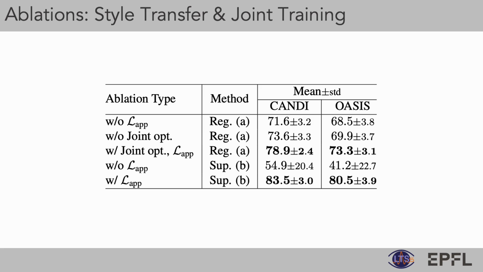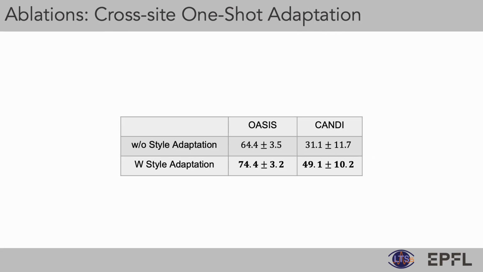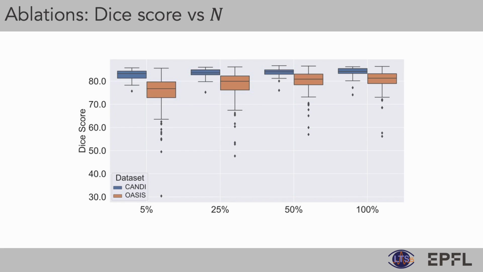We also observe that joint training of all modules results in better performance as compared to training them separately. To evaluate the appearance model's efficacy in generating the unlabeled target dataset styles, we experimented with replacing the appearance model trained on Candy with the one trained on OSS and vice versa to generate images in the style of the target domain. The domain gap between the two data sites would severely impede the generalization ability of the supervised model trained on the source data site, while performing style adaptation between OSS and Candy datasets provides substantial improvements. We also observed that segmentation performance improves as we use more synthetic image segmentation pairs to train the 3D UNet.